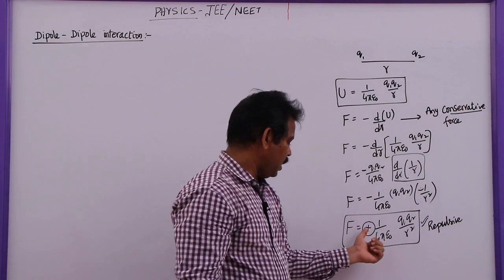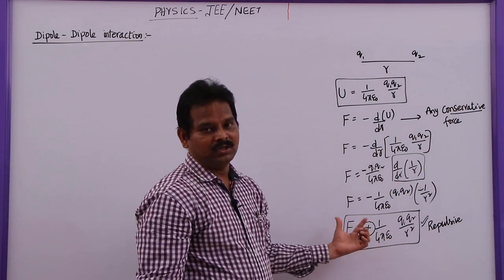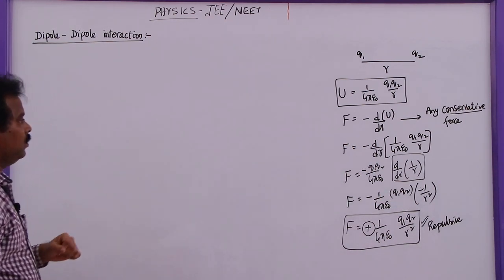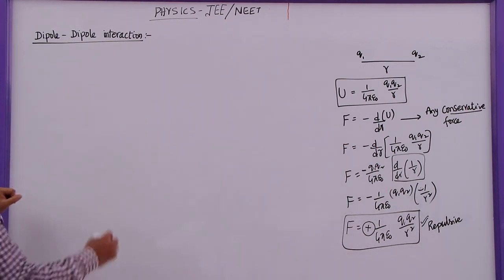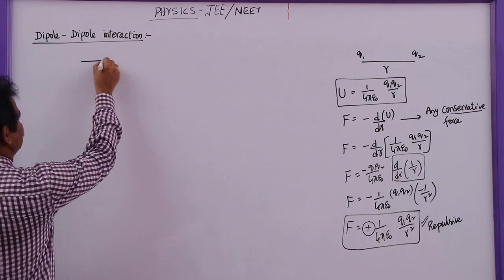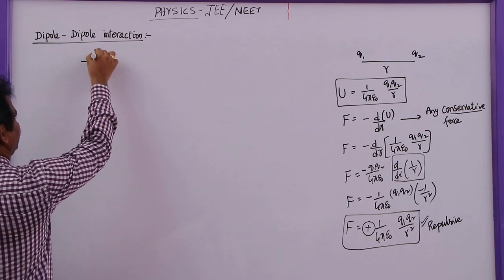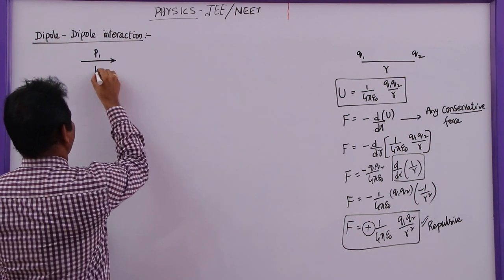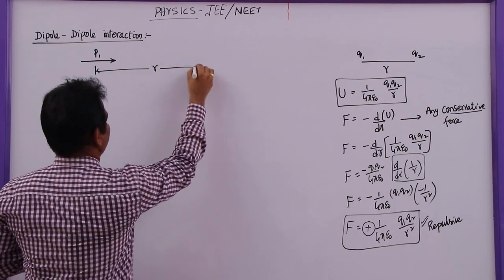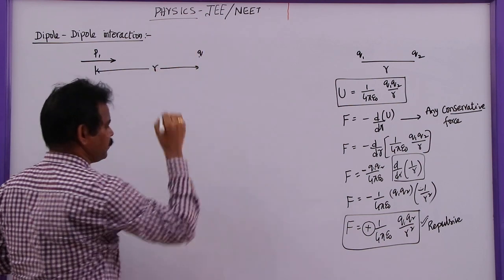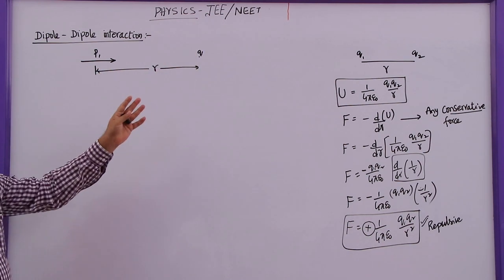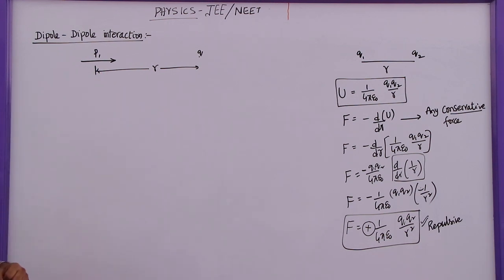So that means in the expression, if we have a negative sign here, we can say that the force between these two charges is attractive. Now, let me take one more example. Instead of this, let me take one dipole of dipole moment p bar, and from the center of the dipole, we have a charge which is placed here at point P.